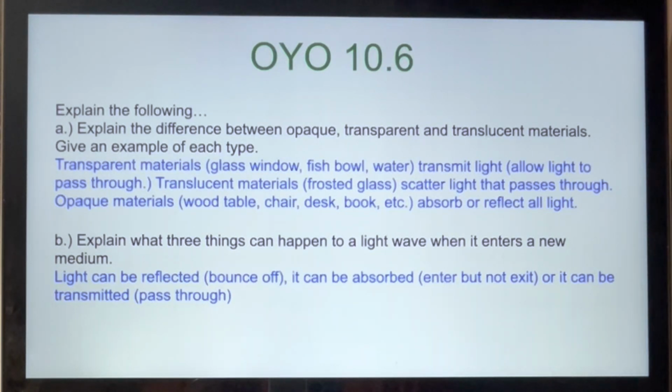Explain what three things can happen to a light wave when it enters a new medium. The three things it can do: it can be reflected or bounce off, it can be absorbed, it can enter but not exit, or it can be transmitted, pass through.